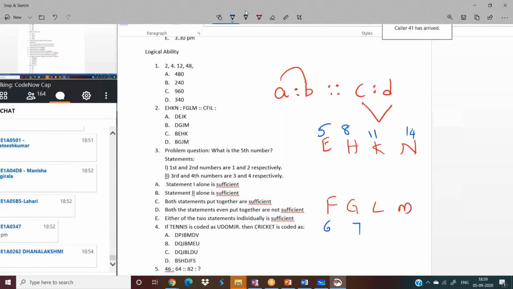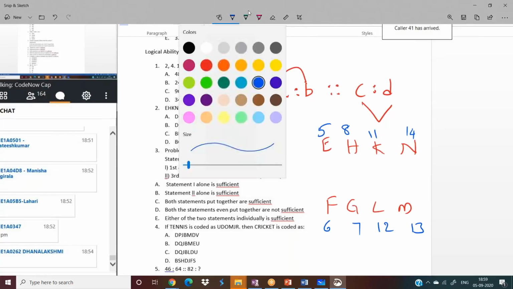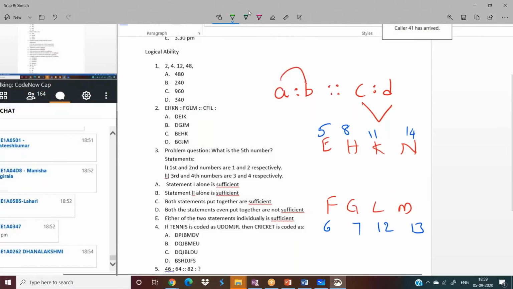6, 7, L 12, M 13. So tell me what is the logic between these two. Can you guess? Can you decode them? This is increased by 1 and this is decreased by 1. Again it is increased by 1, it is decreased by 1. Yes or no? So implement the same for